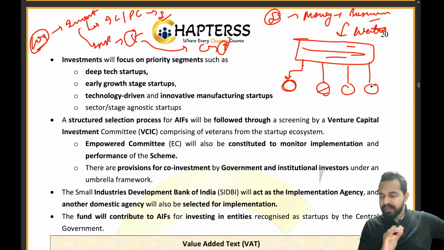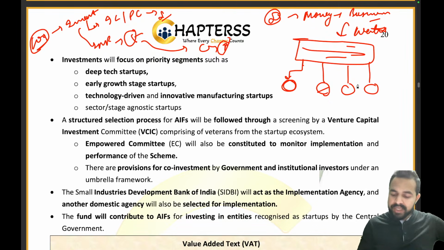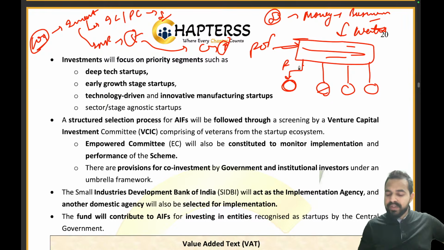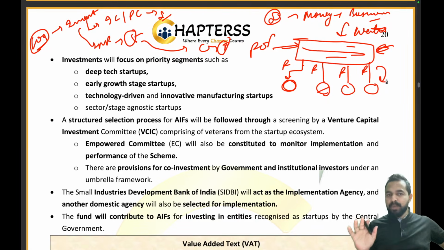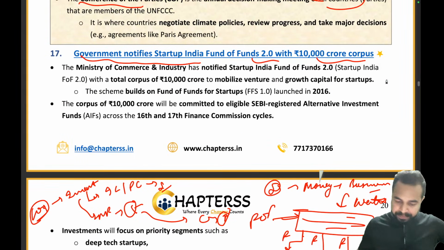Are you getting the point? From the big tanker, the water goes to the small tankers, and then the small tankers give water ahead. Similarly, the Government of India has created this tank. When I say this is a tank, it is the fund of funds. The small tanker is a small fund powered by this very big fund, and these small funds then give money to the startups. Getting the point? Let's try to see this by moving directly to the article.